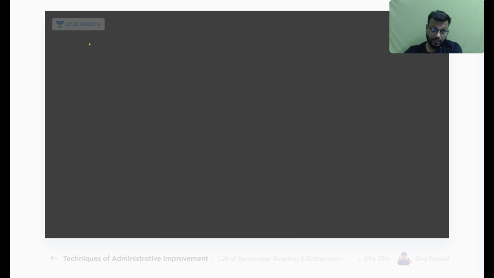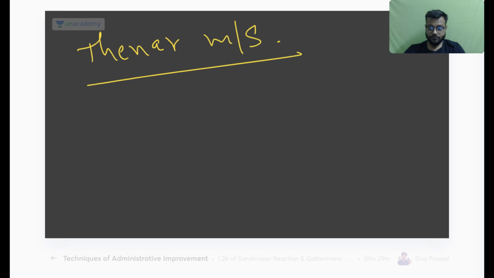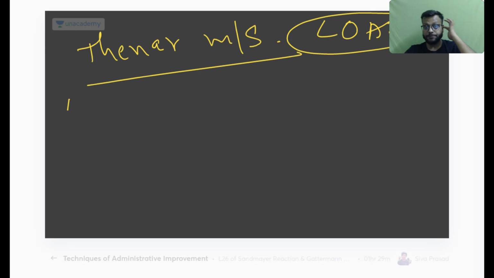So first we'll discuss the thenar muscles, very important. For the muscles supplied by the median nerve you can remember one thing, that is your LOAF. First is your first and second lumbricals, and then your thenar muscles.